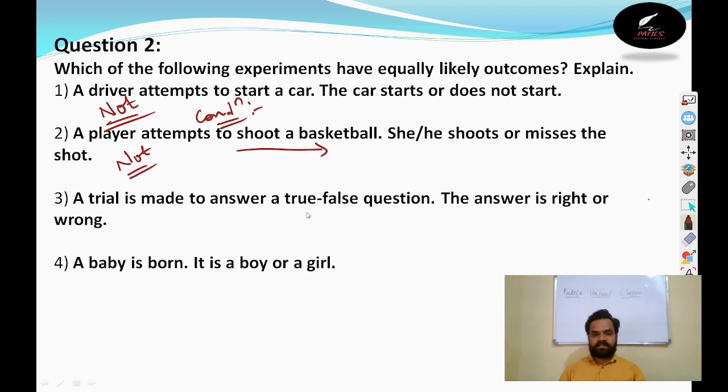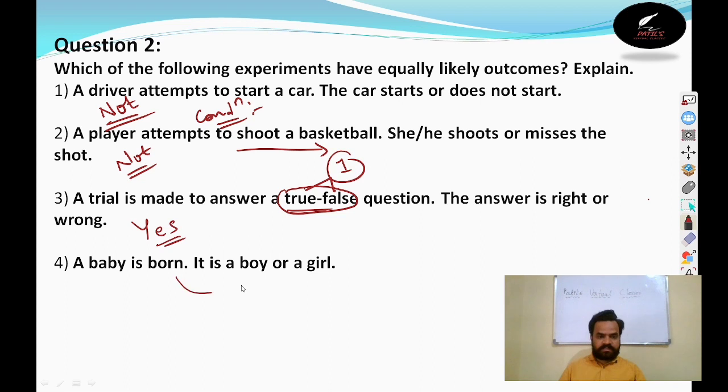A trial is made to answer a true or false question. The answer is right or wrong. You tell me whether it is equally likely or not. See, there are only two possibilities here, whether he may be good, bad, intelligent or not. Out of these two, anyone he will choose. He has to choose either true or false. Between these two, anyone he or she should select. Right. So that's why, yes, this is an equally likely event.